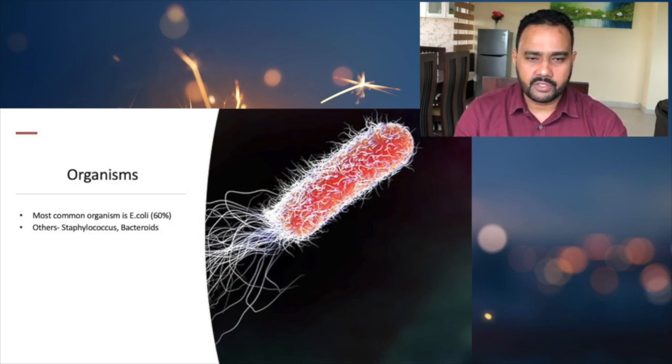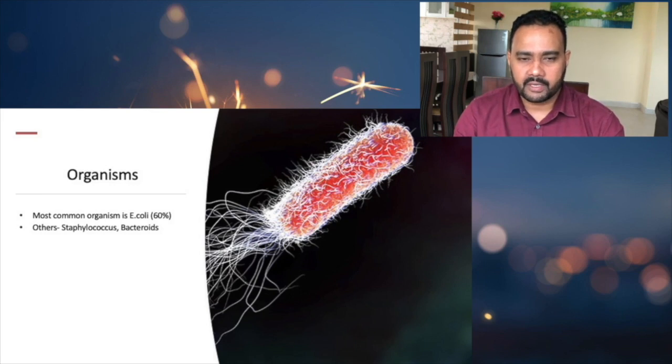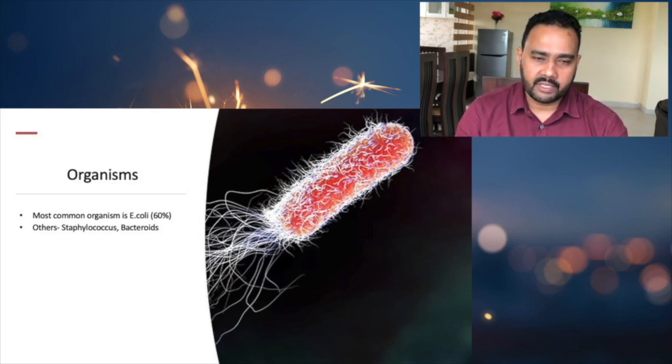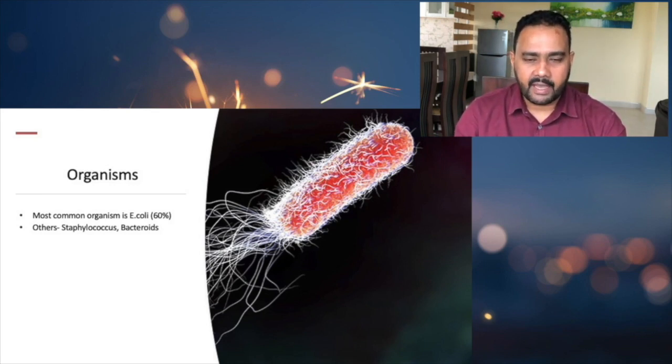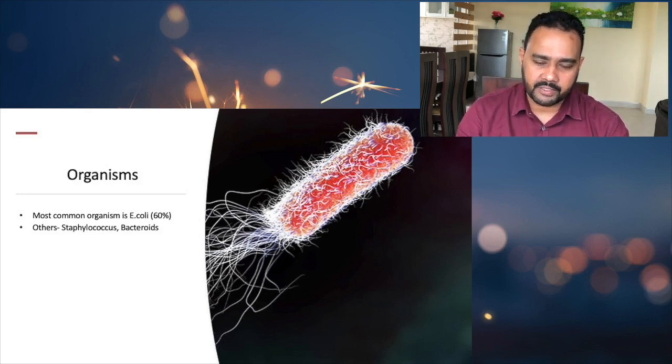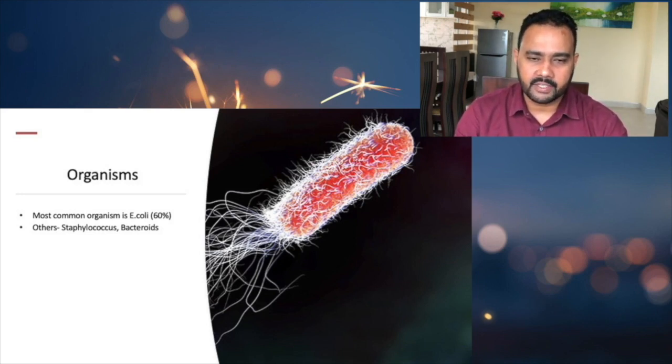So we should understand that whenever the infection is due to E. coli or a bowel or rectal organism, the patient is more prone to develop a fistula. But when the organism is Staphylococcus, which is from the skin, most people don't develop a fistula. So that is the surgical implication of the organisms.